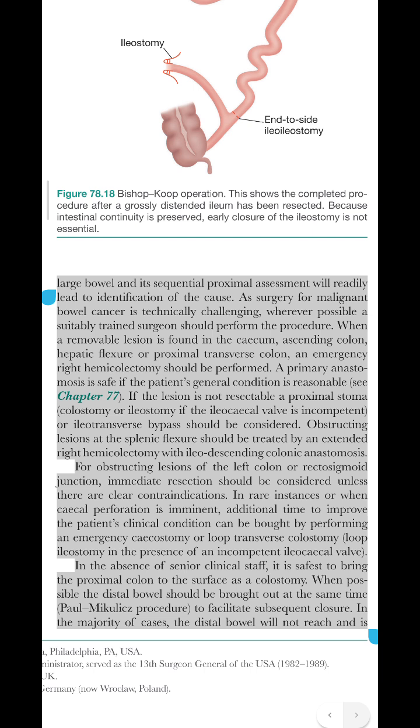If the lesion is not resectable, a proximal stoma, colostomy or ileostomy if the ileocaecal valve is incompetent, or ileotransverse bypass should be considered.